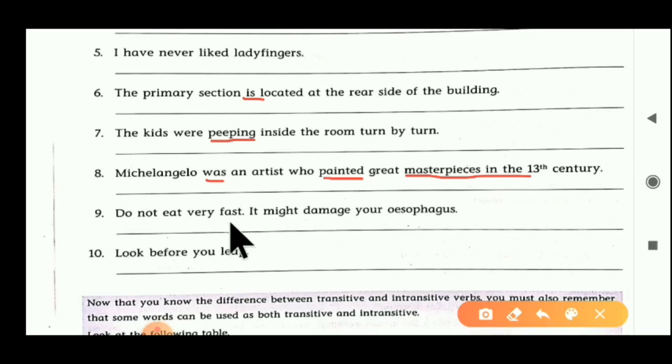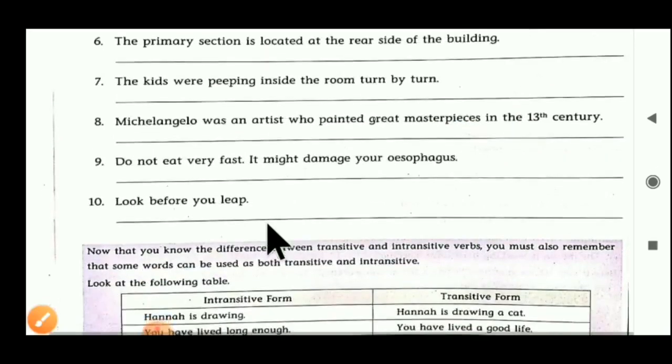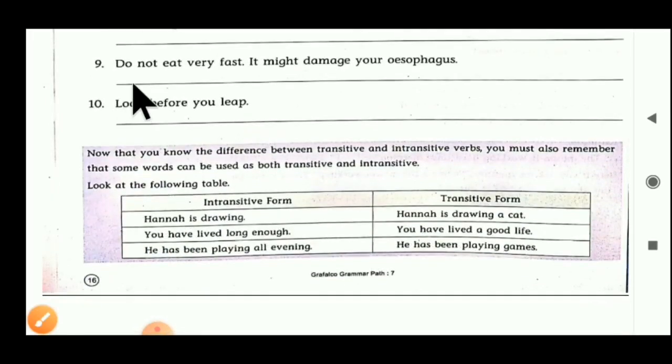Now the ninth sentence we have to do. Do not eat very fast. It might damage your esophagus. So we have to find the verb here. Which is the verb here? Here eat is a verb. Ask a question to eat, with what? If we get a correct answer, then it's transitive, otherwise it becomes an intransitive verb. Here it is an intransitive verb.